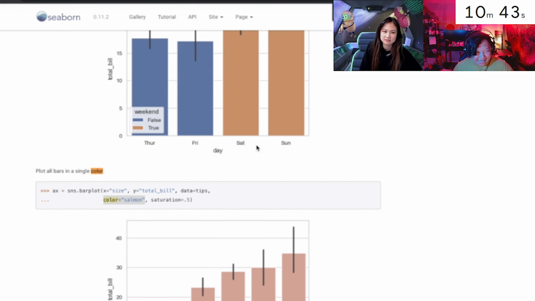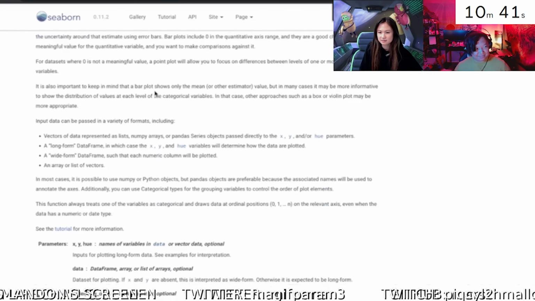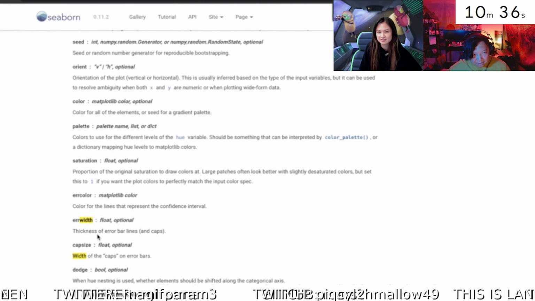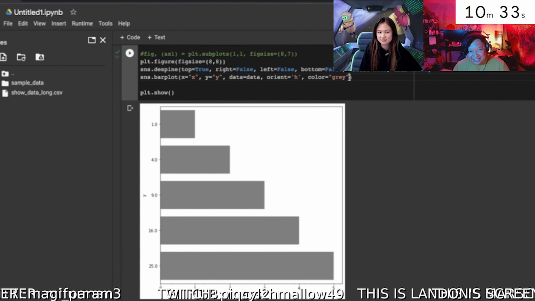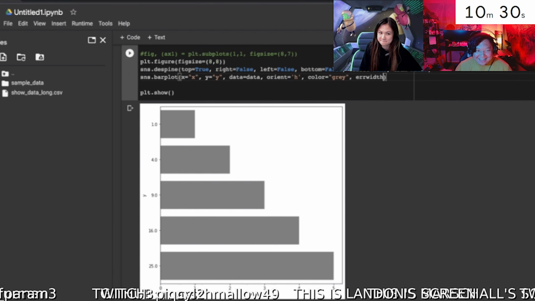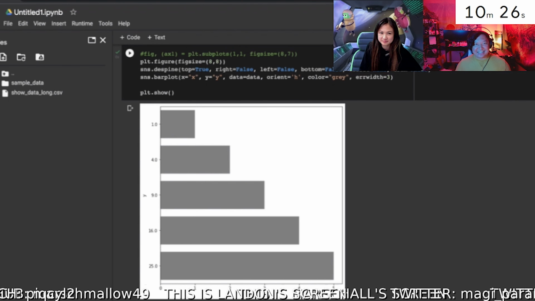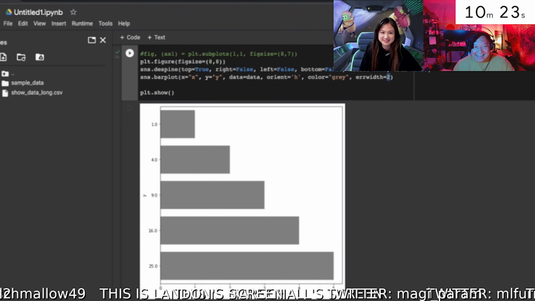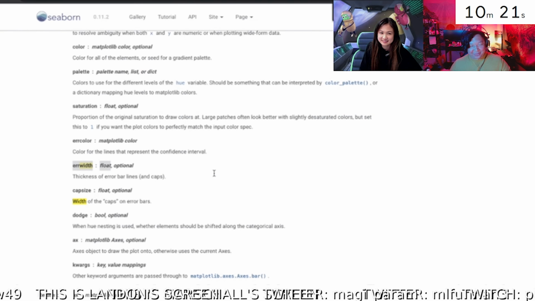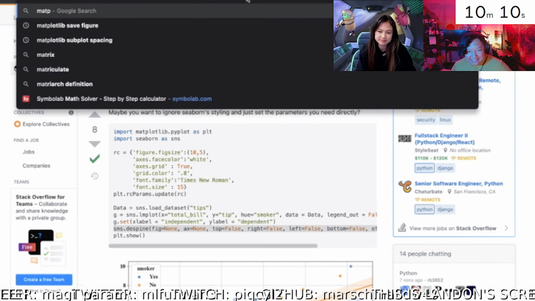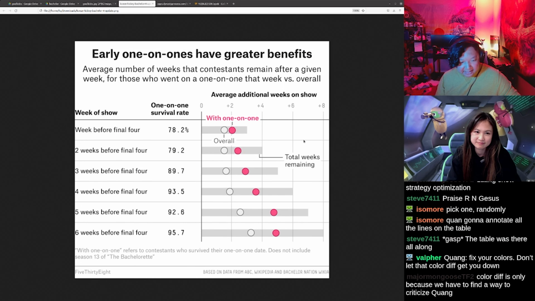Let's go over to Landon, who is actually making some interesting progress here. Ten minutes to go. He's going through the Seaborn bar plot pack, and for not knowing how to work with the data set right now, he's doing a pretty good job at inventing the replication of the viz just with random numbers. He is trying to take the numbers that he sees from the viz and estimating how many weeks each of those values actually are.